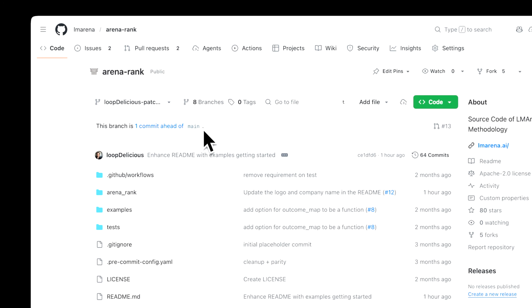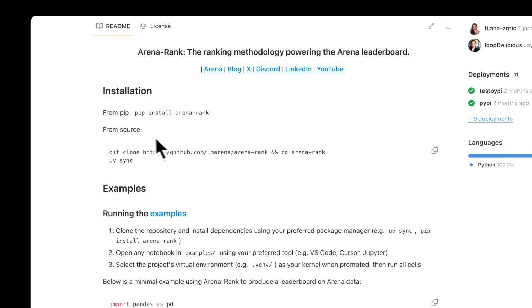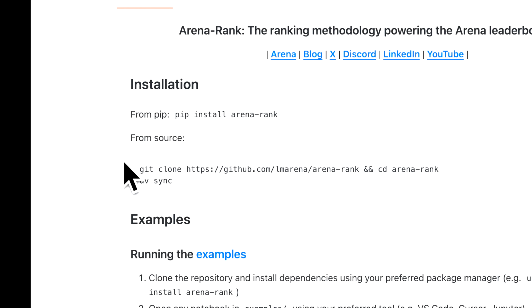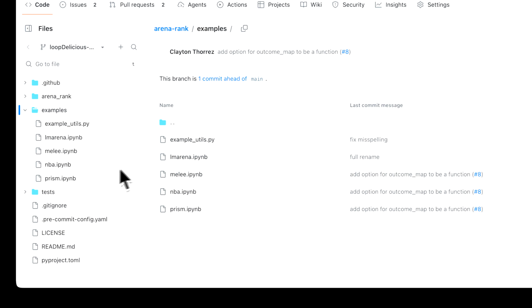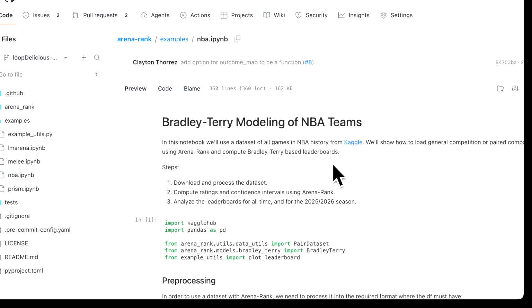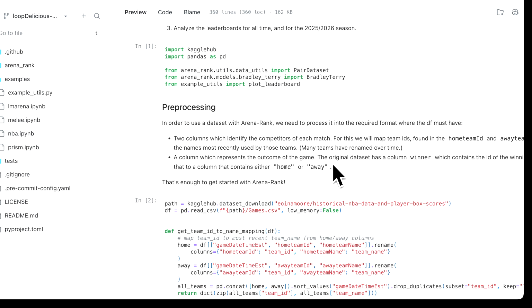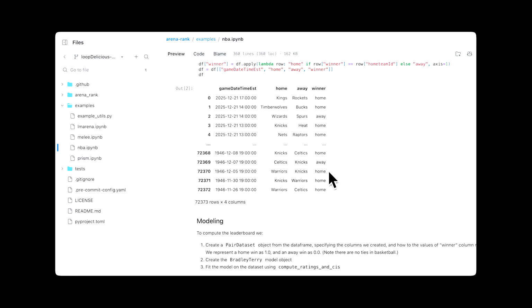What do I need to get started? To get started, all you really need is a Python environment. You can install this package on pip, or you could also clone the repo and build it from source using UV. The fastest way would be to look at the examples that we have in our repo. We have a number of examples using Arena data and other sources of data like the NBA or video game tournaments. And these are step-by-step walkthroughs of how to load the data, how to pre-process it, and how to use the functions from ArenaRank to produce leaderboards.